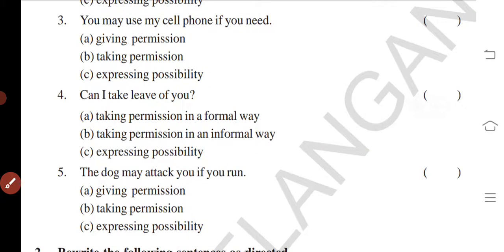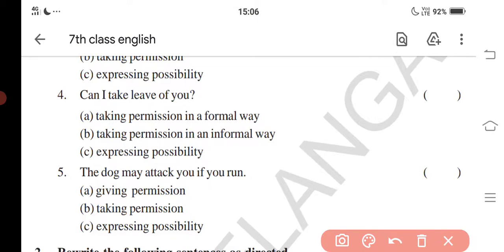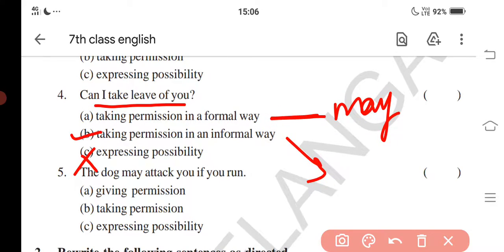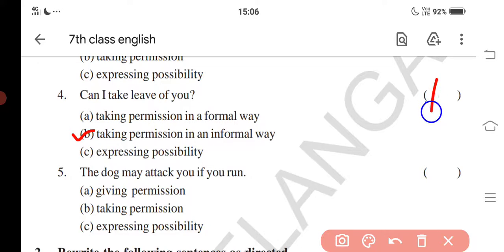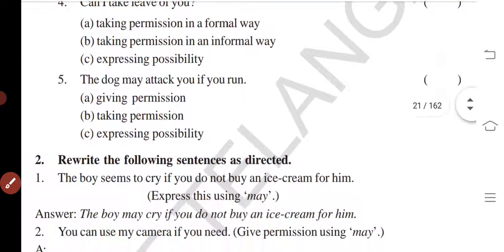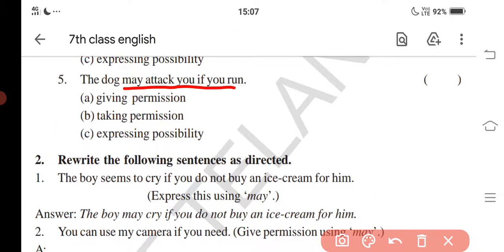Can I take leave of you? This is taking permission in an informal way. The option is B. It is not expressing possibility at all. For taking permission in a formal way, may will be used, but here can is used. So it is the second option, answer is B. Okay, next question. The dog may attack if you run. This is expressing possibility, option C.